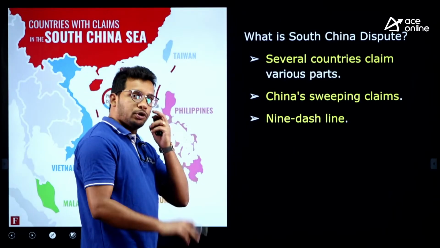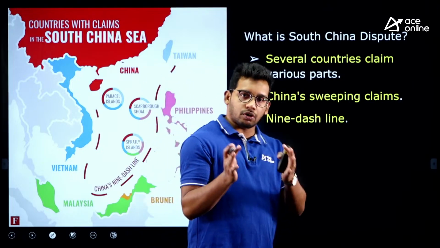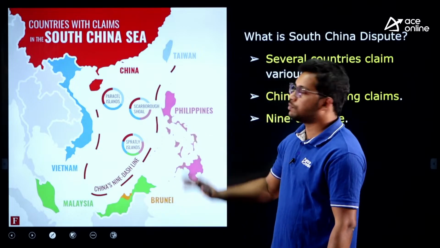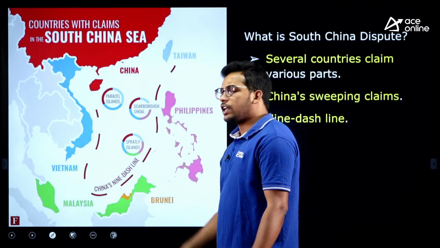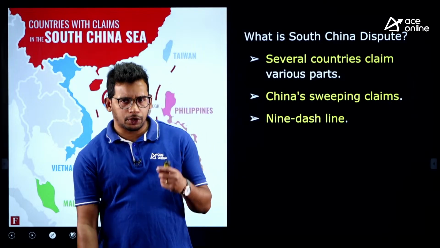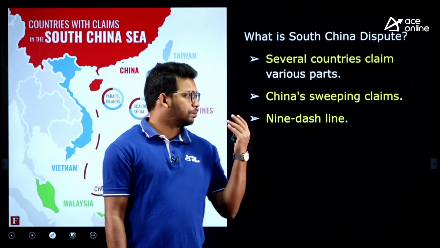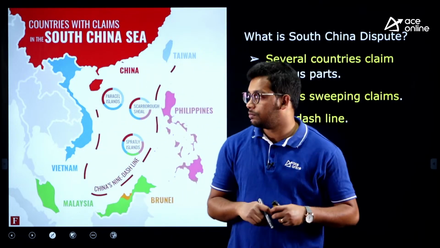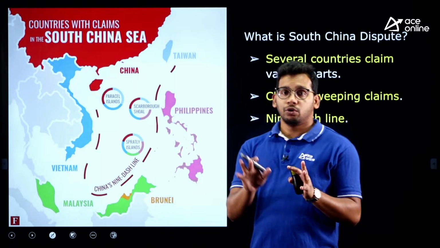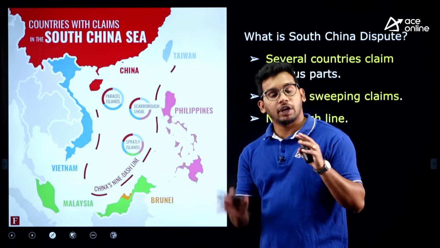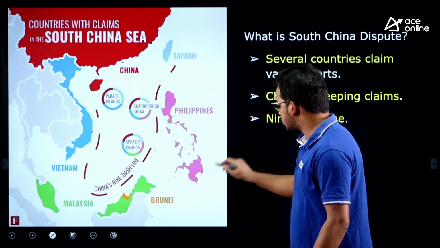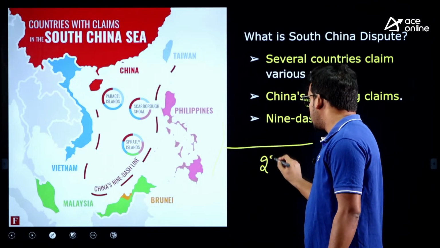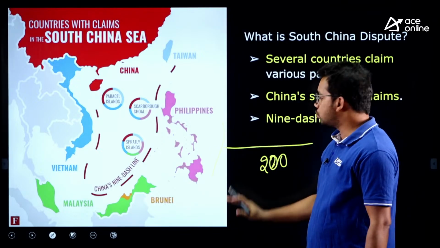Now what is the dispute about? We have seen the geography of the South China Sea and its importance as well. Now what is the dispute about? In international waters we have a territorial sea, and we have exclusive economic zones, right. We discussed this in one of the sessions, if you can recall, for those attending since the beginning: from the coastal area towards the ocean, approximately 200 nautical miles is the exclusive economic zone.